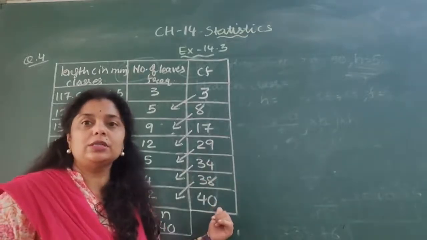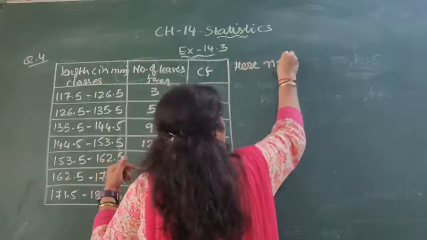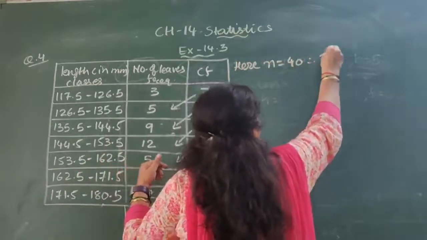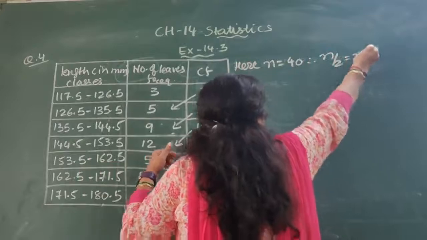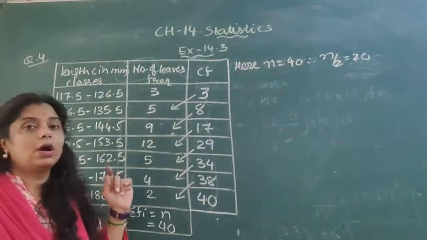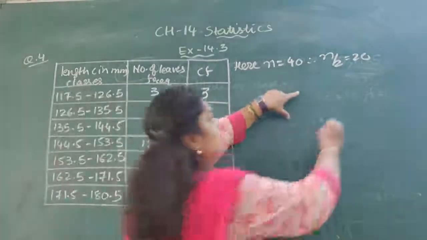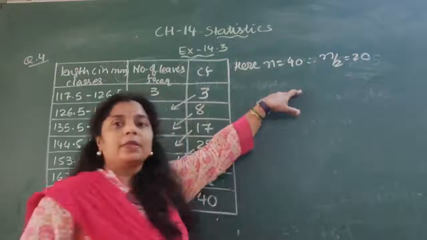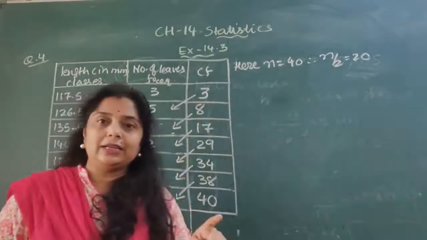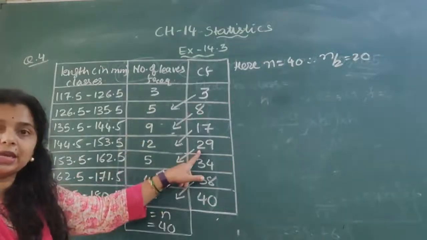So n by 2 is 20. Here we can say n is equal to 40. Therefore, n by 2 is equal to 20. Now, how to find the median class? As n by 2 is equal to 20, the number which is slightly greater than 20 in the cumulative frequency is 29.